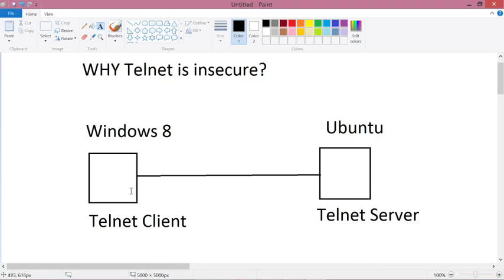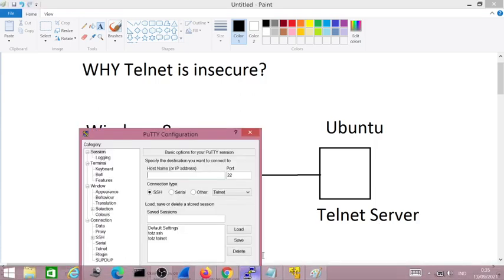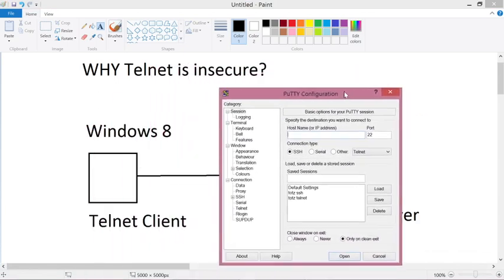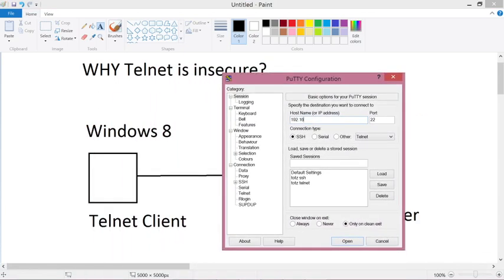Now I will connect with Telnet to Ubuntu using PuTTY. Remember my IP address. So now open PuTTY, and my IP address for my Ubuntu is 144, and click other. So the port is now changed to 23.